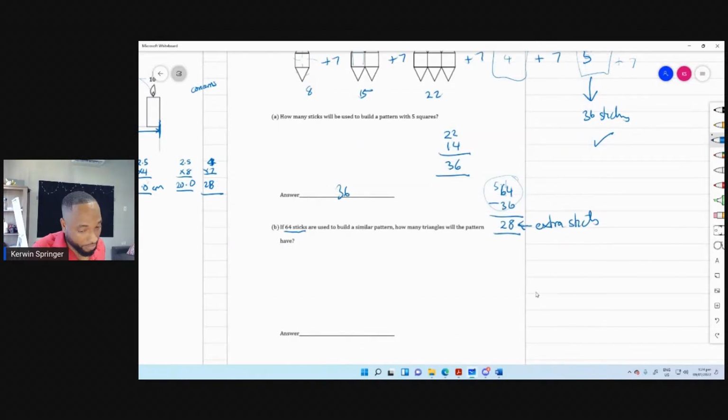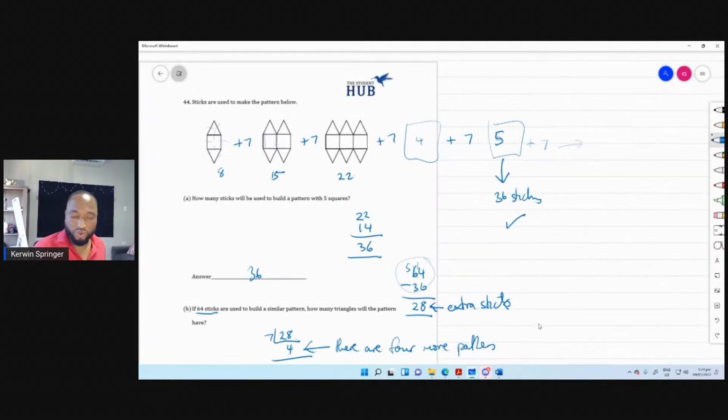The reason I'm dividing by 7 is I'll get how many additional patterns to go. So that's the faster way to do it, or you could just keep adding 7 going along the road. So 28 divided by 7 is 4. So this means there are 4 more patterns. Right? So you're on the fifth pattern, you need to go all the way up to the 9th pattern.